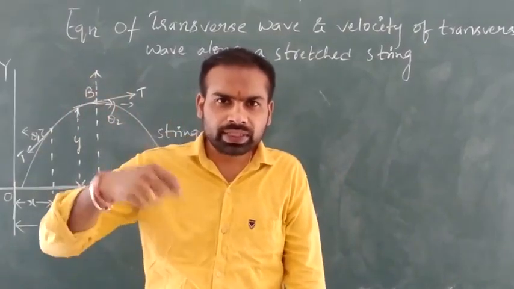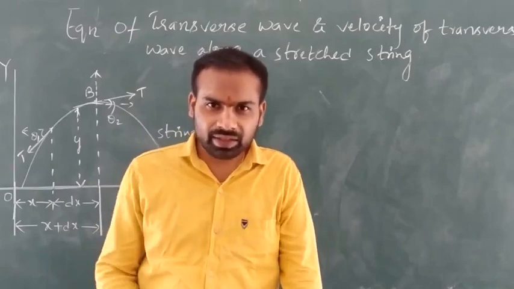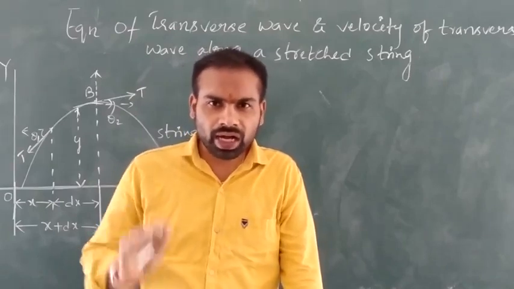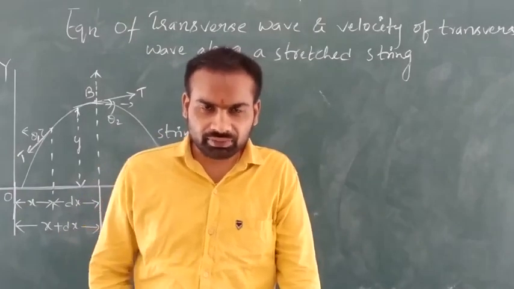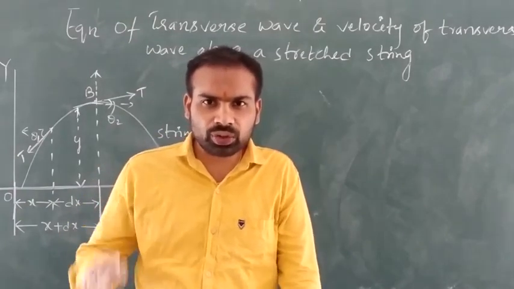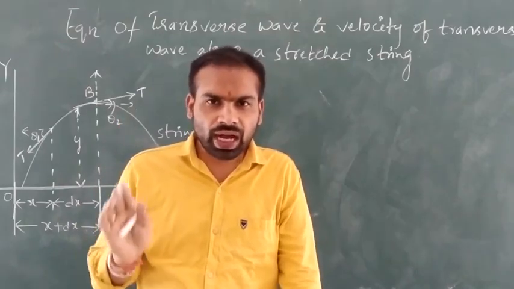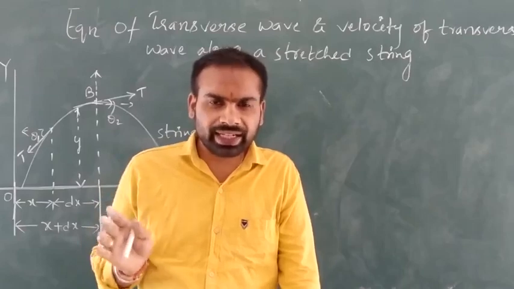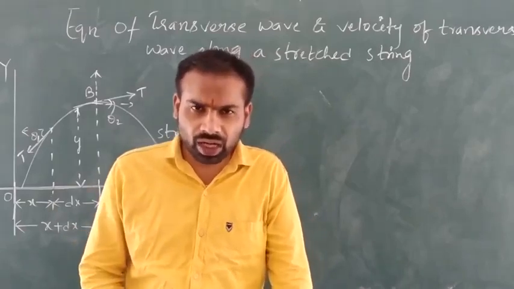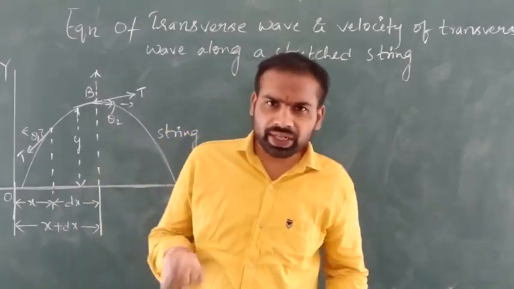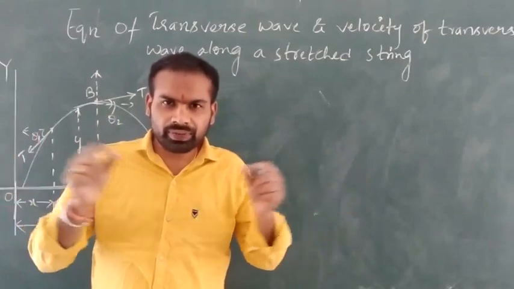It will do a set of vibrations here, right? And its length is long compared to its diameter. That is an ideal string. What are the ideal string characteristics? It should be flexible and strong, and also uniform, and its length is more compared to its diameter.